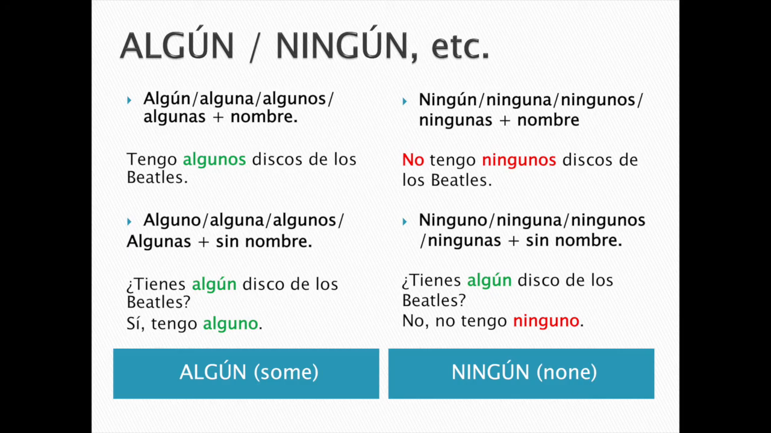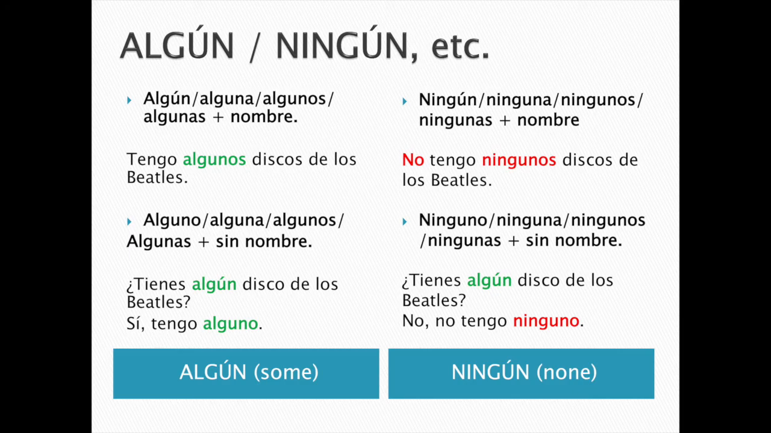So look at the two cases that you have there. You may be using algún, alguna, algunos, algunas with a noun, or ningún, ninguna, ningunos, ningunas with a noun. And there is agreement in masculine, feminine, singular, plural with the noun that comes afterwards. Look at that. Tengo algunos discos de los Beatles. Discos, masculine, plural, you need to use algunos. If you had the word amigas, which is feminine and plural, you would have to say algunas amigas.